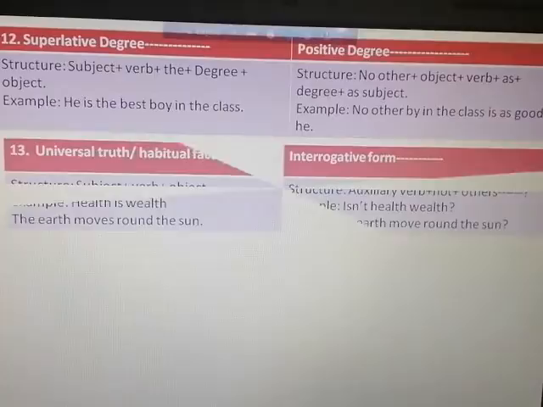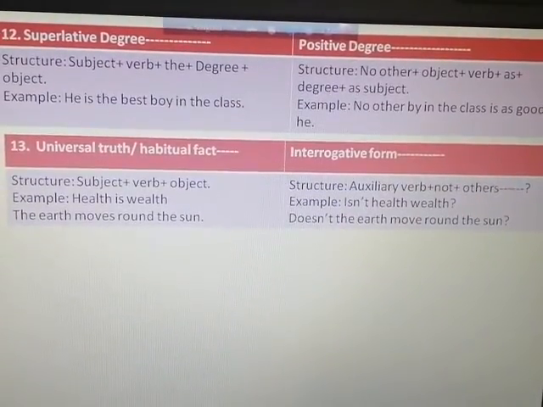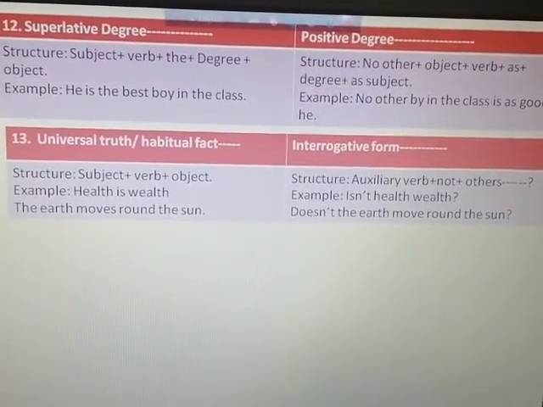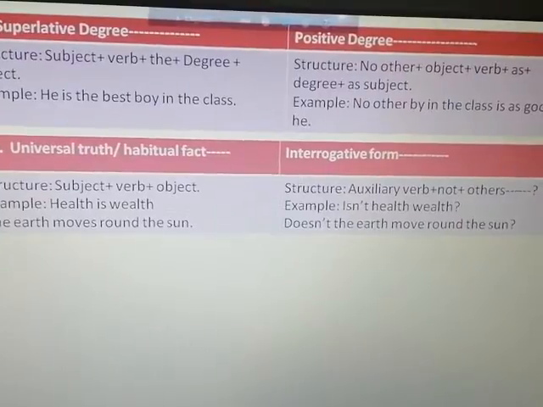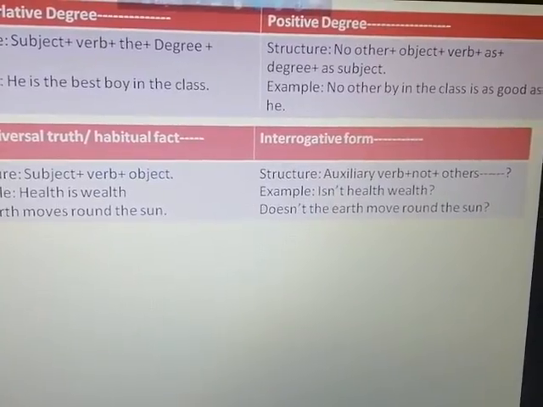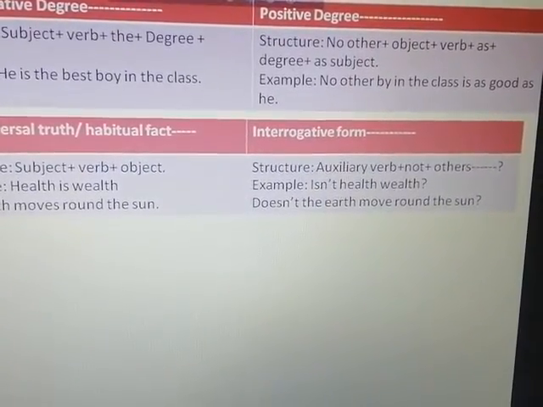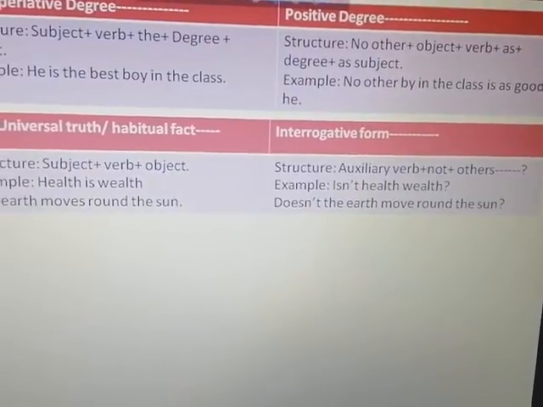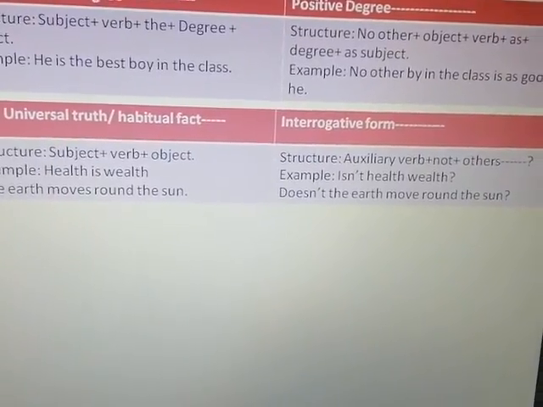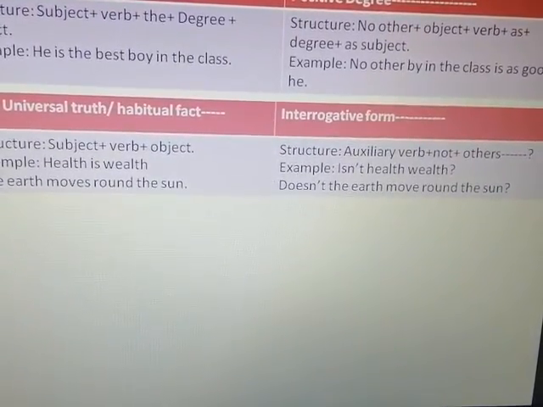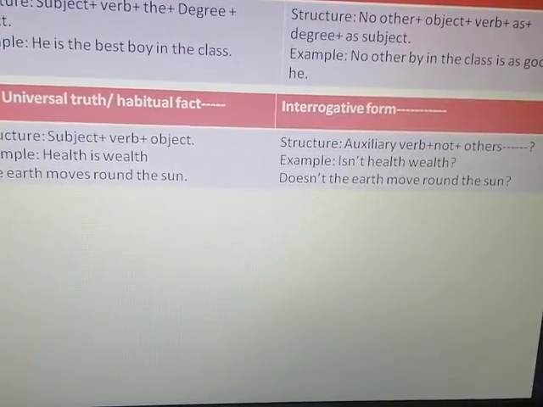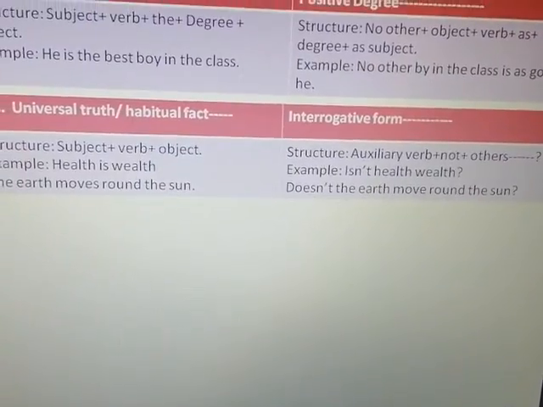Another rule: the interrogative form. If the affirmative sentence is a universal truth or habitual fact, you can use the negative as an interrogative form. Okay, in the interrogative form, you know, the auxiliary verb comes first, then not, and after that the other things. An example: health is wealth. The negative form is: isn't health wealth? Is is an auxiliary verb, so in front of the sentence you can use isn't. Okay.